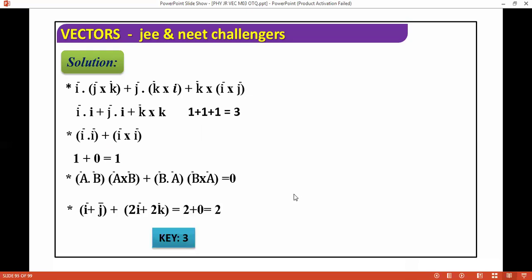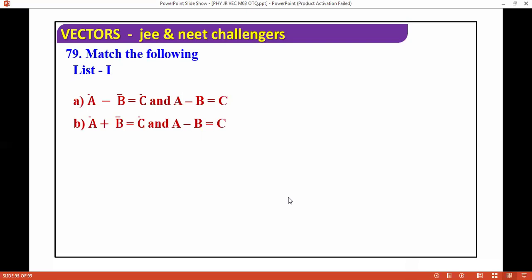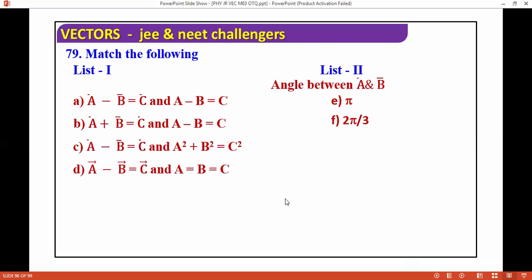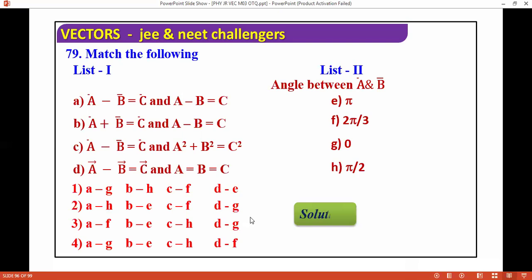The next question we have: A minus B equals C, A plus B equals A plus this. Again, you can solve it and you will get the values for these questions.